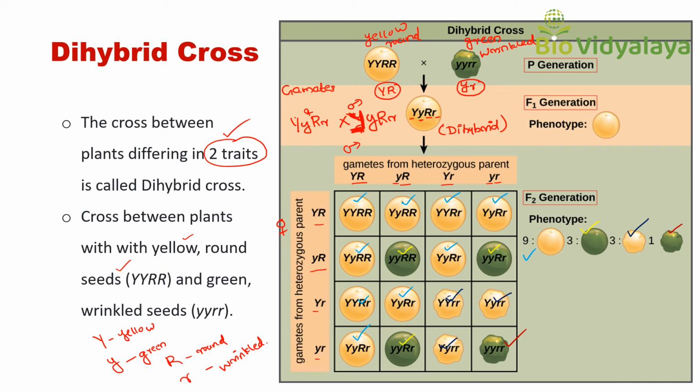These alleles separate independently during gamete formation and reunite during fertilization. That's why we get four phenotypes in the F2 generation. Is this clear for you?